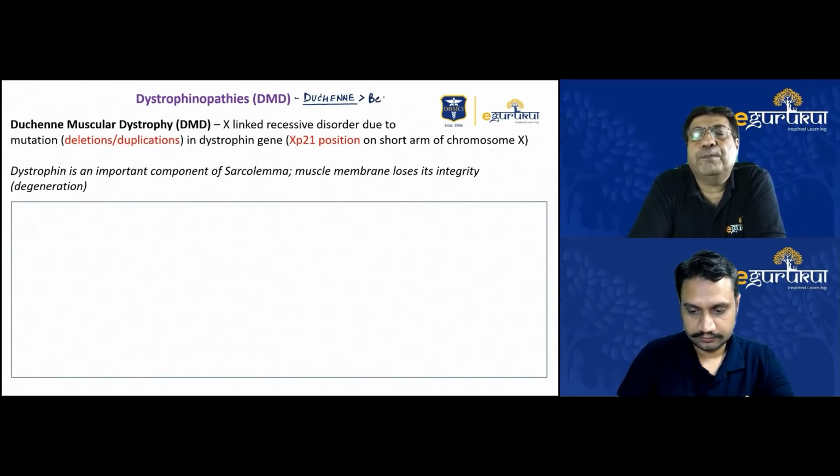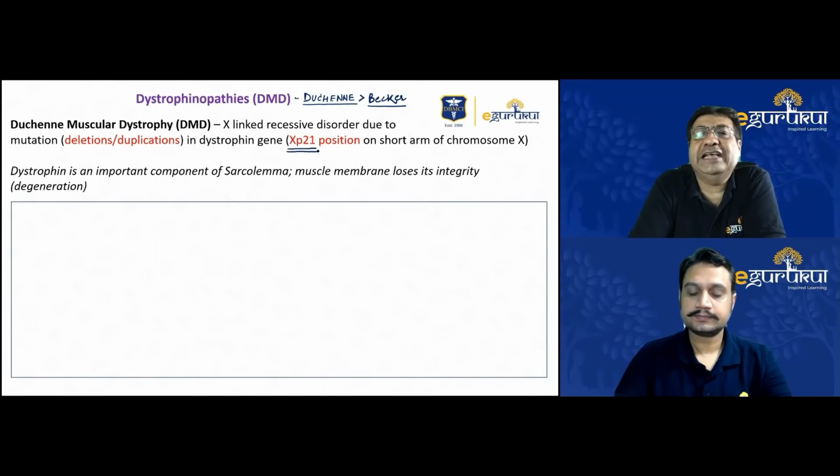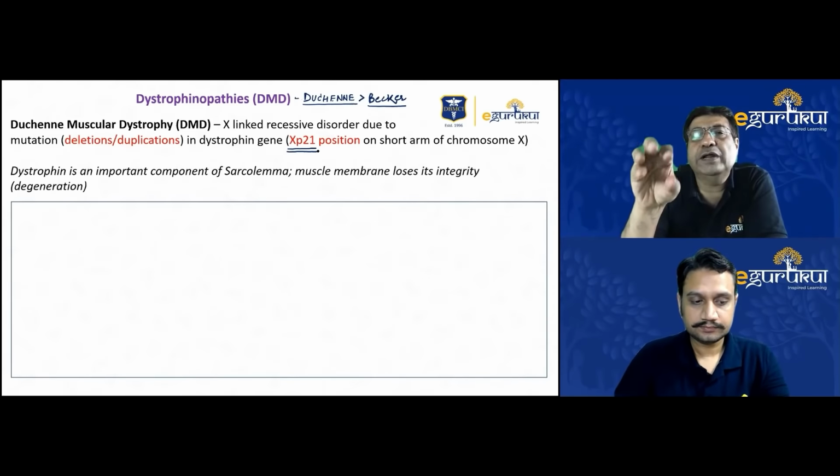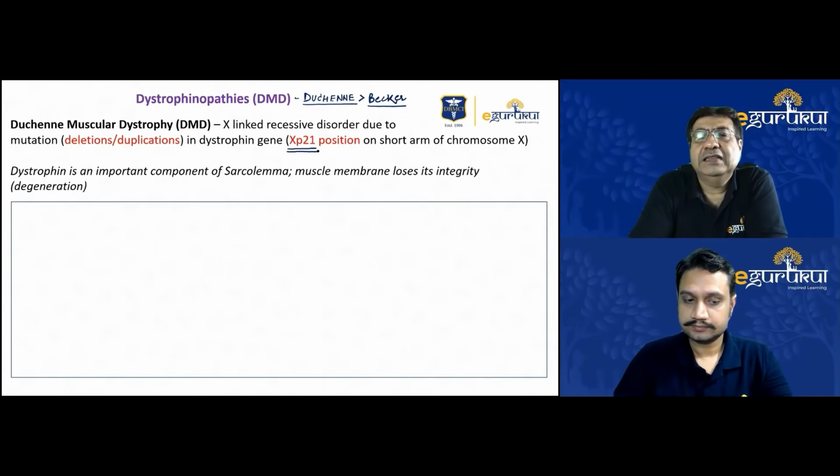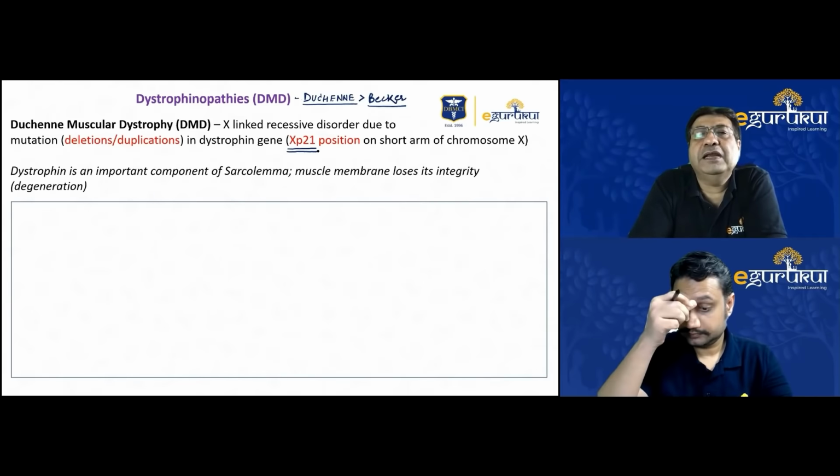The primary problem that leads to Duchenne muscle dystrophy is a mutation. This mutation usually is either a deletion or a duplication, which occurs in the dystrophin gene located on the short arm of chromosome X, the Xp21 location. When the mutation occurs in this gene, the dystrophin protein is primarily affected.